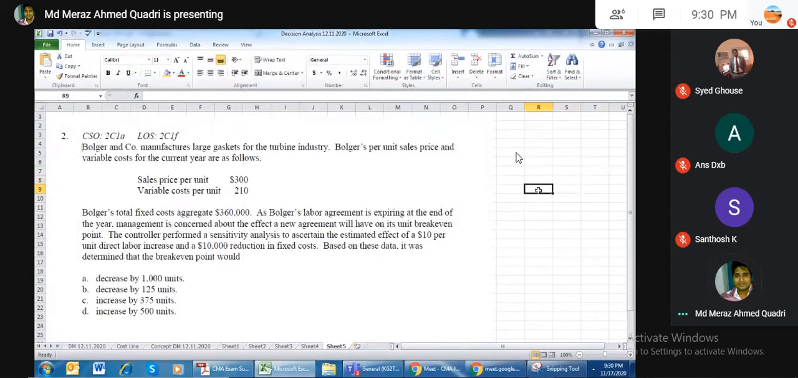What is the existing one? For existing, sales is 300. Variable cost is 210. It means contribution is 90. Fixed cost is 300,60,000. So our break even will be